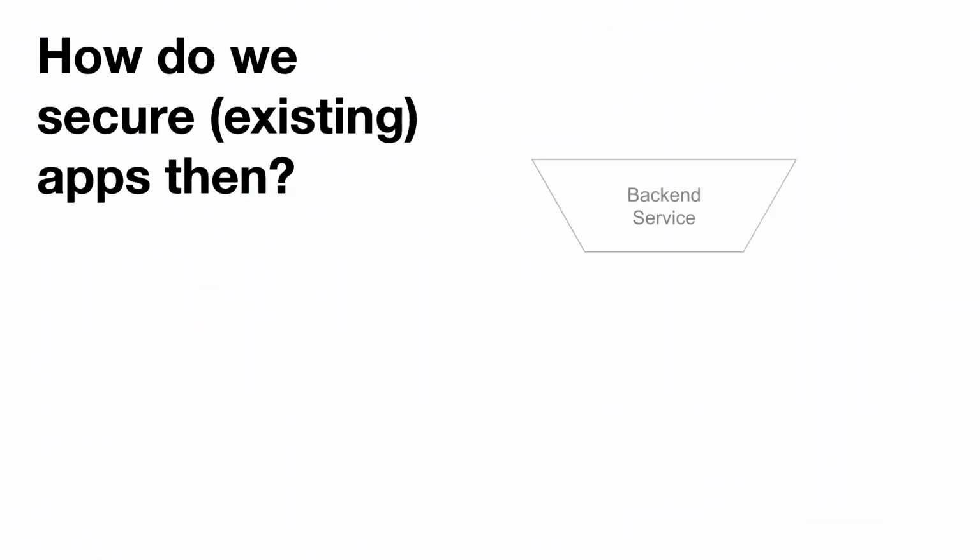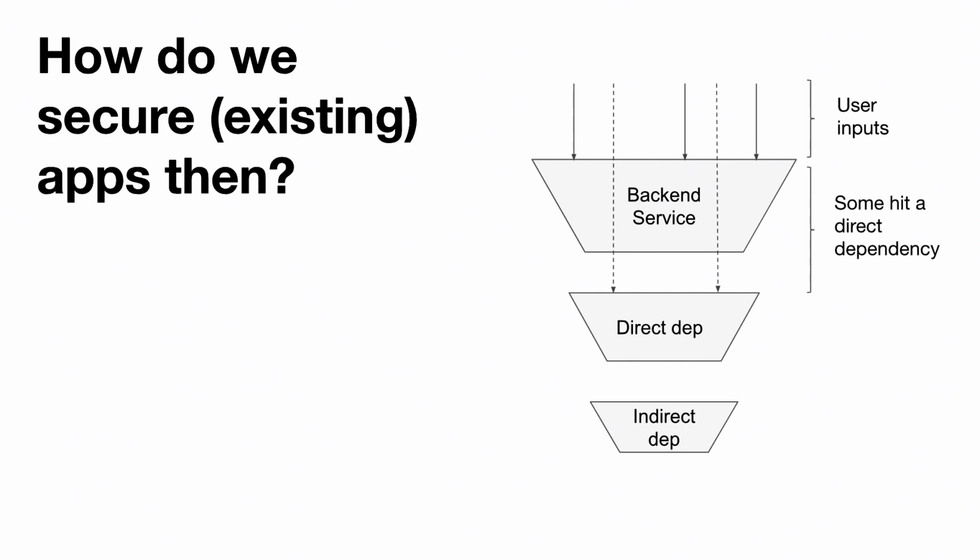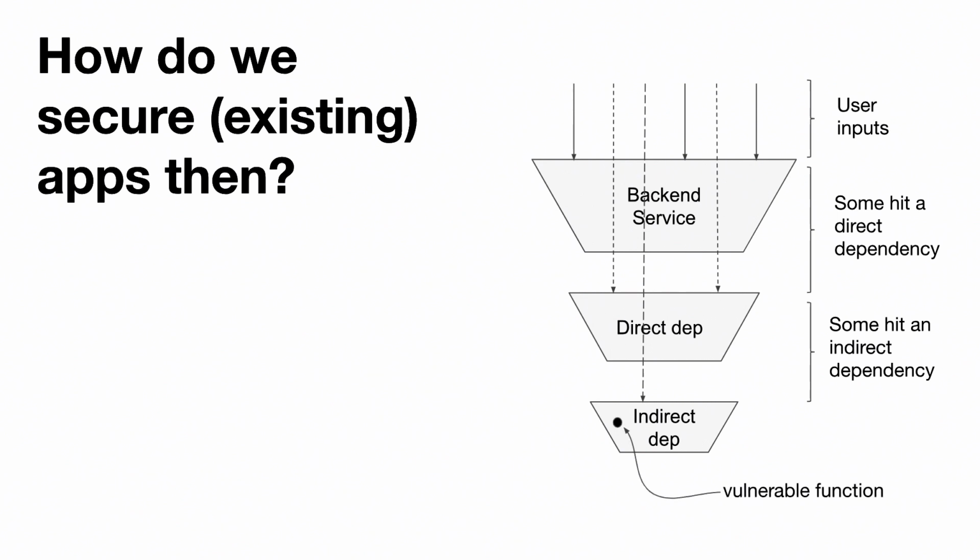Till now, we have established that we have backend services that have direct dependencies, which have indirect dependencies. Some user input will just touch the first-party code. Some of it hits a direct dependency, and some of it hits an indirect dependency. But the real question we need to ask here is what the vulnerable function is and whether user input is actually ever touching it.